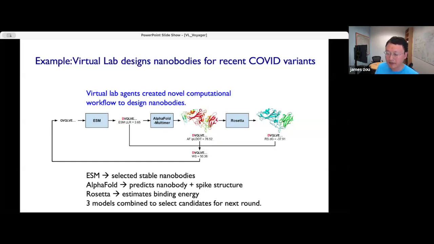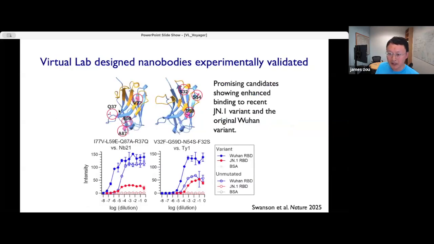in silico, computationally. But they can't do their own experiments yet. So we, with our collaborators, made each of these 92 nanobodies in the real labs, and then tested them to see how well they bind to the COVID variants in real wet lab experiments. Here I'm showing two example nanobody proteins designed by the virtual lab agents. These are entirely new nanobodies that have not been seen before. The bottom here shows the binding affinities. I'll parse through and explain each of these curves one by one.